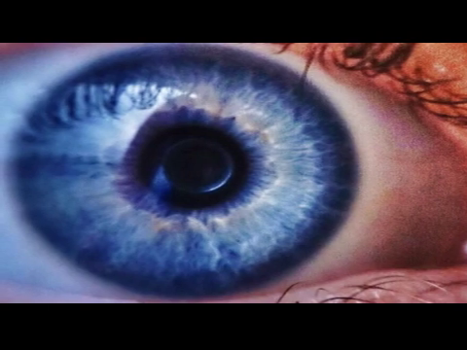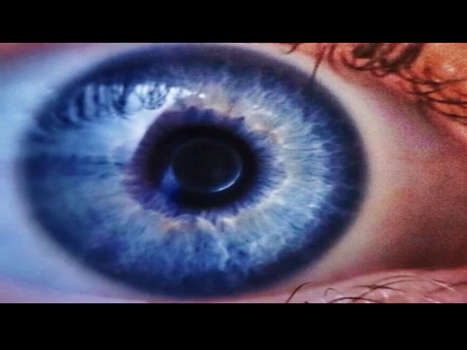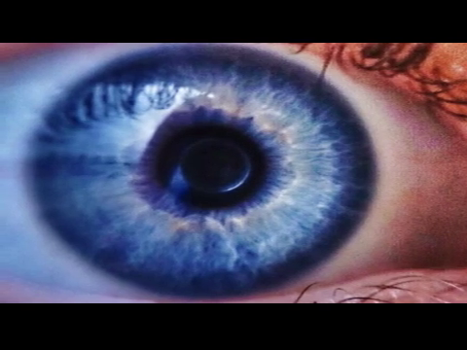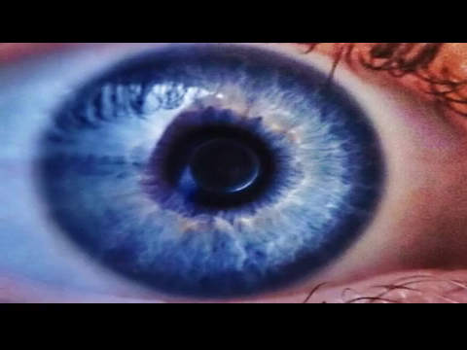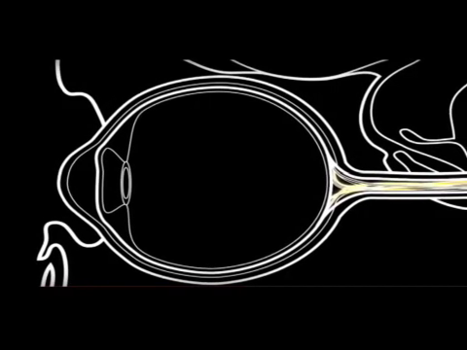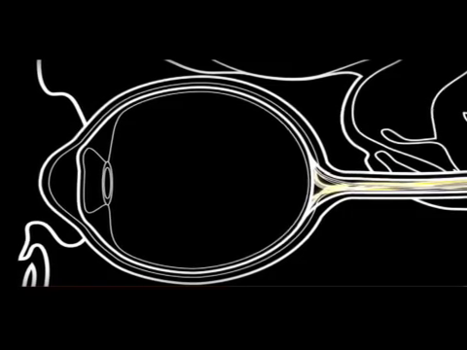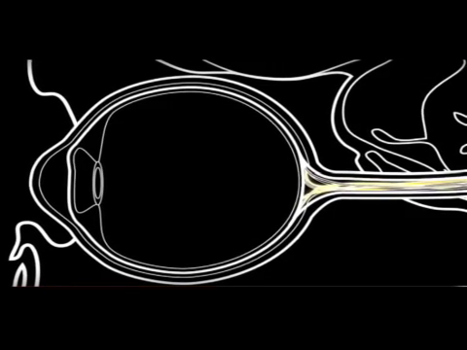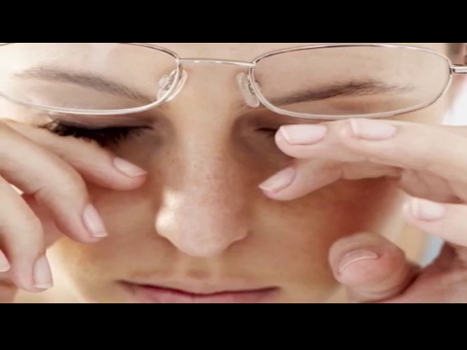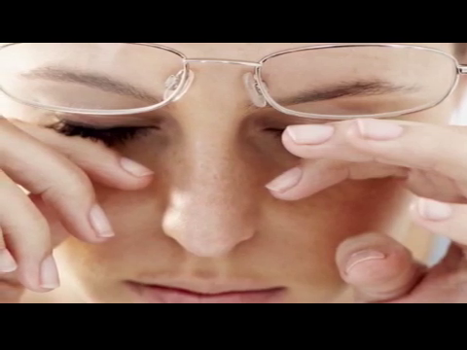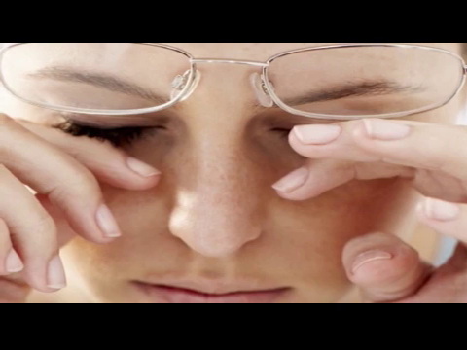Glaucoma is usually, but not always, associated with elevated pressure in the eye, intraocular pressure. Generally, it is this elevated eye pressure that leads to damage of the optic nerve. In some cases, glaucoma may occur in the presence of normal eye pressure. This form of glaucoma is believed to be caused by poor regulation of blood flow to the optic nerve.